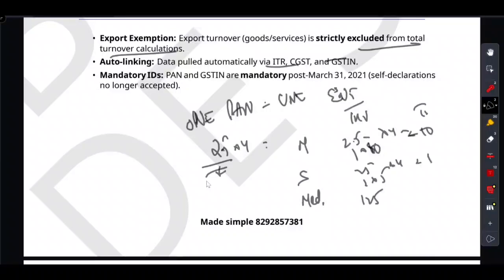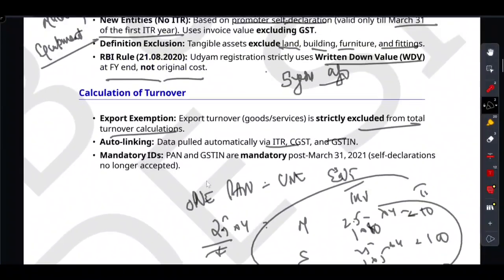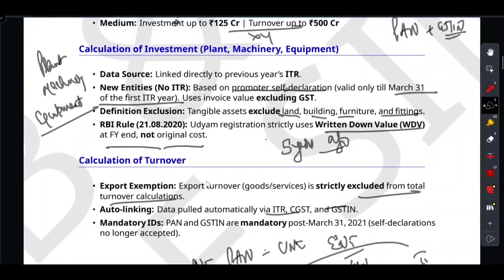Multiply it with 4 you get 100, multiply it with 4 you get 500, and all these values are in crore. Then we talk about the investment calculation. I told you that written down value method is to be used, exclude land, building, furniture, and is auto linked to your ITR. And then we talked about turnover calculation.